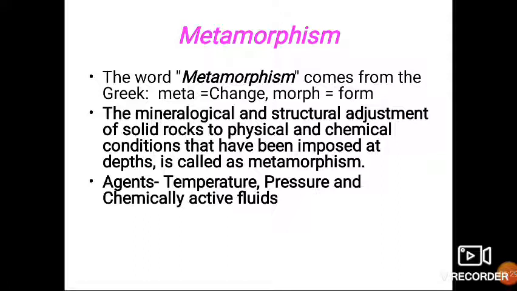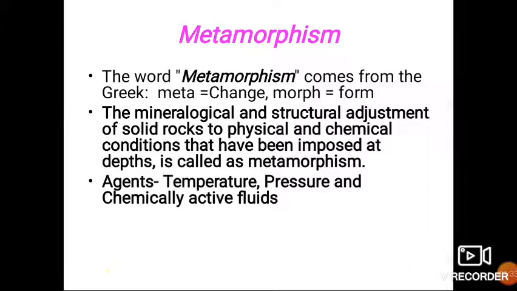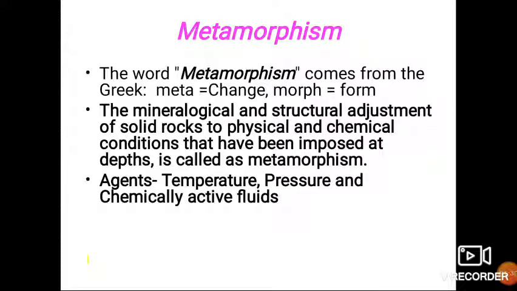Agents or factors of metamorphism are temperature, pressure and chemically active fluids. Temperature causes the original rock to melt and recrystallize, and chemical changes occur. Pressure is of two types, stress and confining or hydrostatic pressure. Stress is active near the surface, while confining pressure is active as we go deeper beneath the earth's surface.